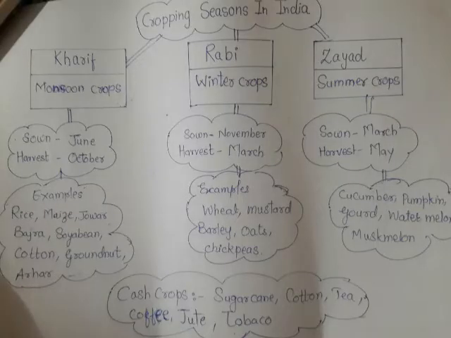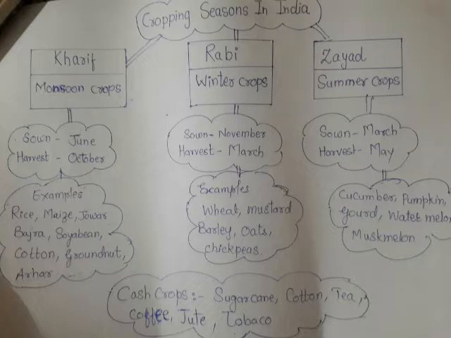Then we have learned about the cropping seasons, that means kharif crops, rabi crops. Yes, we have learned this. To memorize all these, there is a flow chart and you have to keep it in mind. Are you able to see? In that I have written cropping seasons in India, then kharif, then rabi and zaid.